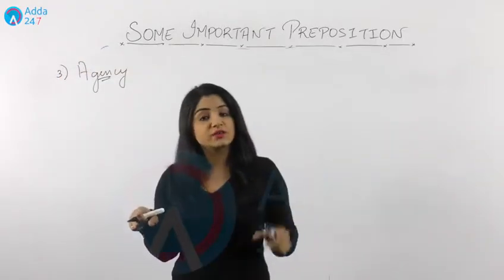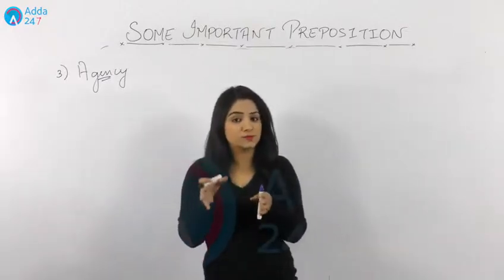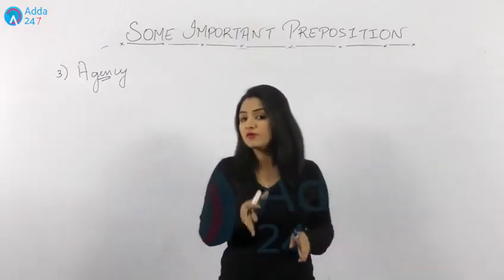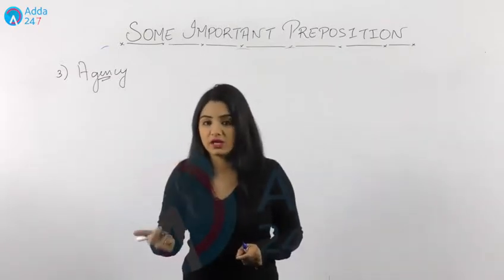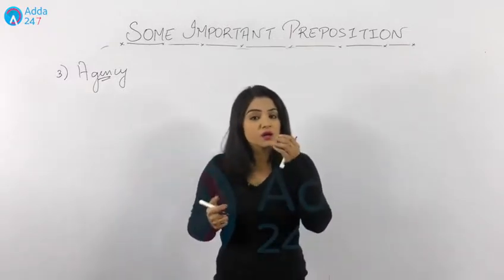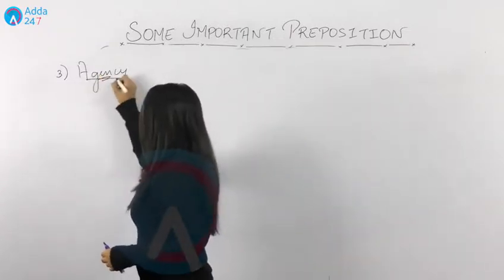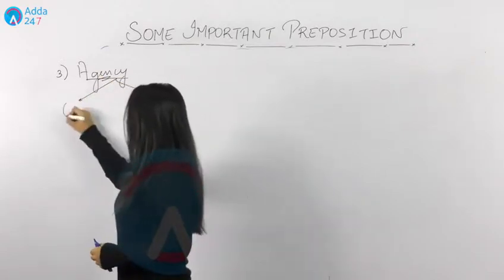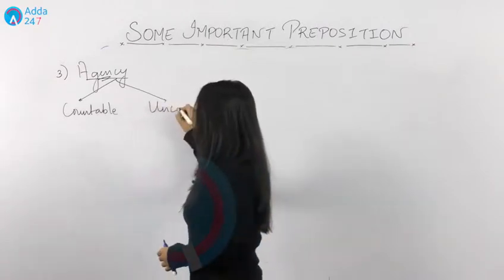Now the third rule is related to agency. While teaching agency, I told you whenever we have a function of agency that shows a work is performed, and when a work is performed, it will be performed by someone or something. Isn't it? So we will bifurcate it according to agency function, that either something is countable or it is uncountable.